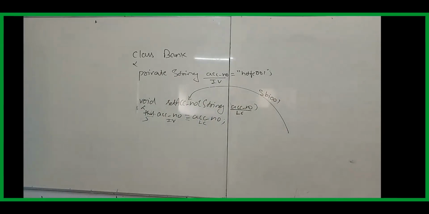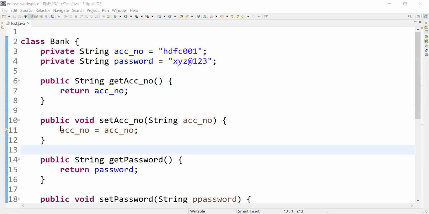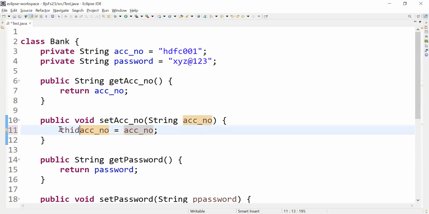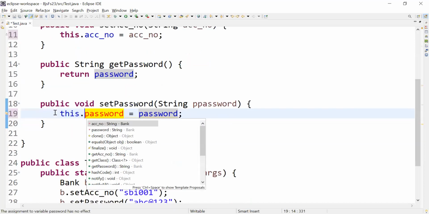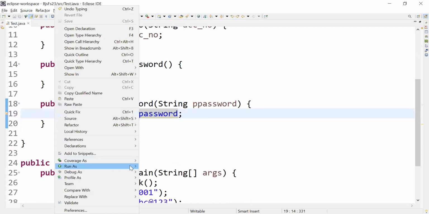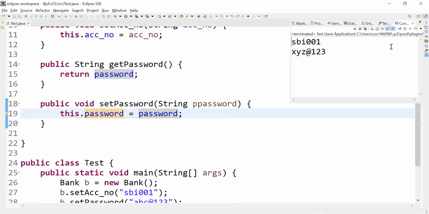Is it clear online? Shall I execute and show you? Yes, sir. Okay. Here, now, the same program. I'll put this dot account number and this dot password. I'll run the program, and you can see this time what the output is: SBI. Previously it was HDFC. Now it is coming as SBI, which means our problem is resolved.